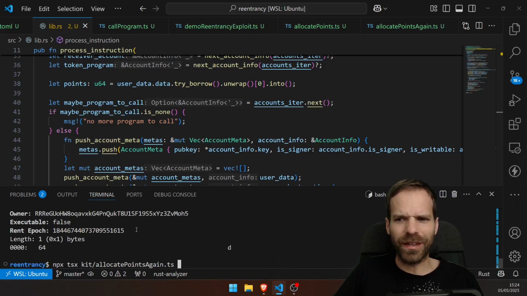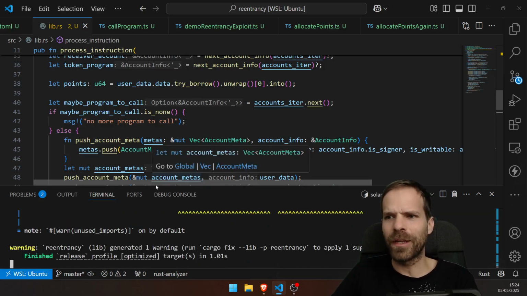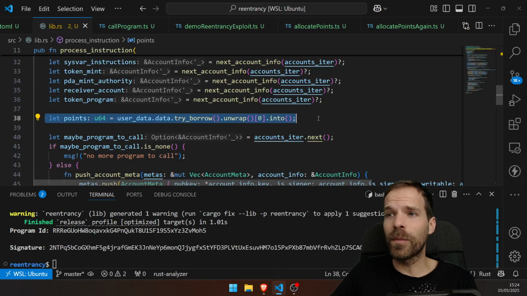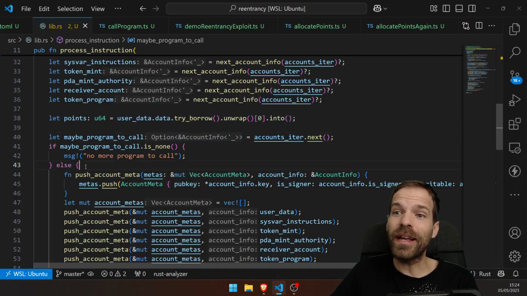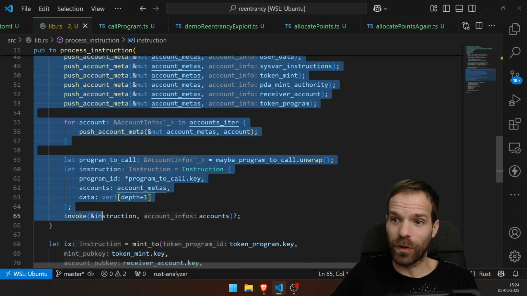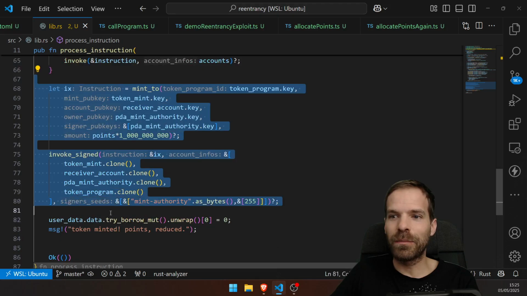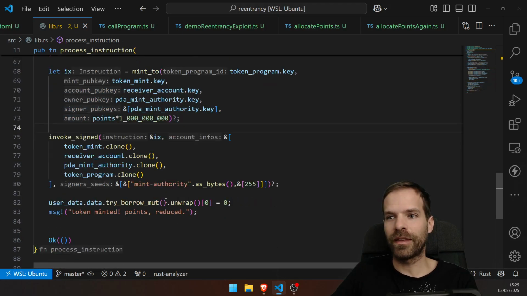Does it get complicated now? Did you already completely lose sight of what is actually happening? Let me repeat for you. We have a program that reads points from a user account, just a 1-byte thing, and then it might do a CPI into another program, or in this case, into itself again. It does a self CPI, and then it mints those tokens. For every point, it mints a token. And then it resets the points to 0.